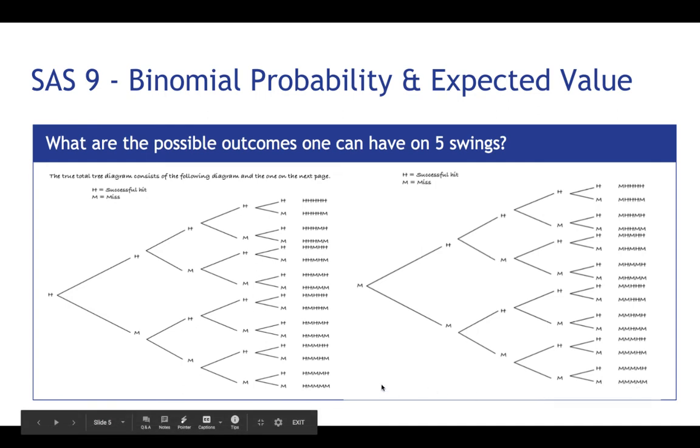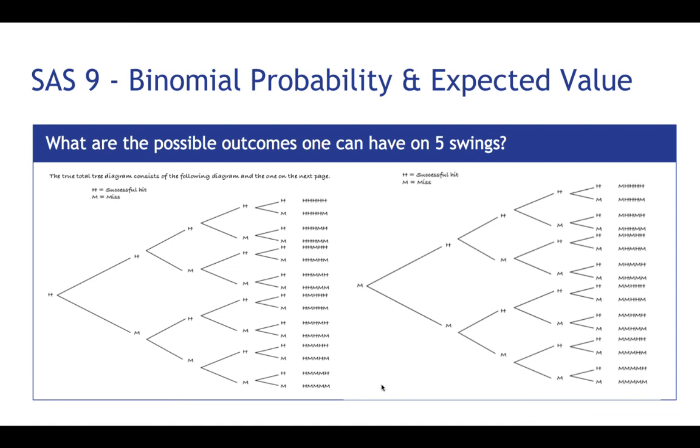Now, if you recall from the binomial numbering system we did, you probably know what 2 to the 5th is, and that could tell you what your sample set is. 2 to the 5th is 2 times 2 times 2 times 2 times 2, which is 4, 8, 16, 32. So there are 32 options: 16 if you hit the first hit, or 16 if you missed the first hit. So let's move on. What are the possible outcomes? That's it right there on one page.